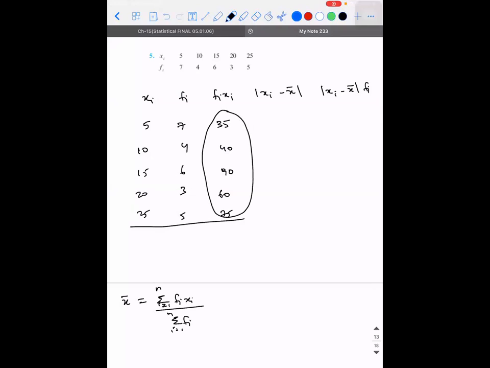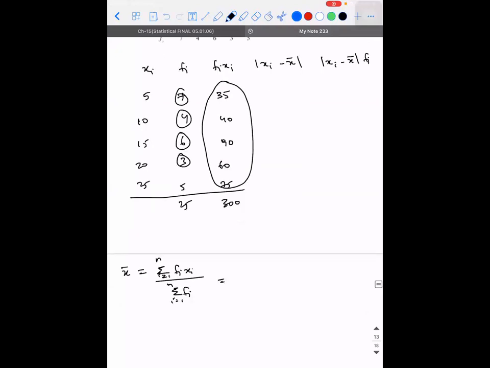What am I going to get? 35 plus 40, 75 plus 75, 150. 150 plus 150 is 300. 7 plus 4, 11. 11 plus 6, 17. 17 plus 3, 20, 25. So what is the mean, guys? 300 divided by 25. Are you able to understand how many steps you are able to save? Yes, sir. 300 by 25 is going to give you 12. Right? So it is 12.